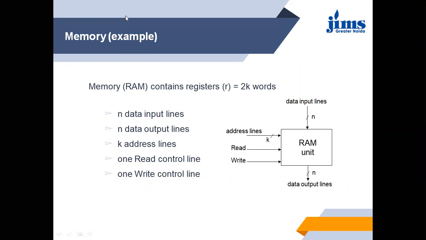In the last slide, I told you that memory means only and only primary memory, that is random access memory or read-only memory. But we are not discussing ROM, because we cannot change the data in the ROM.